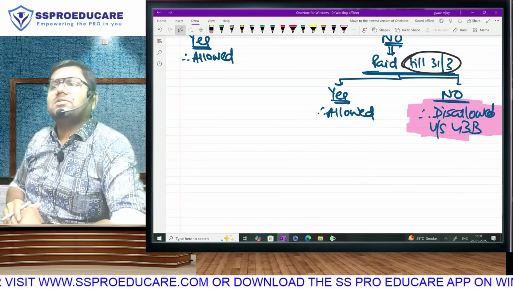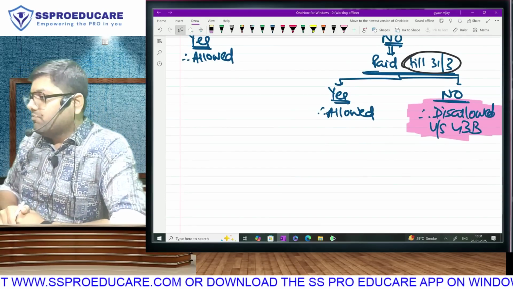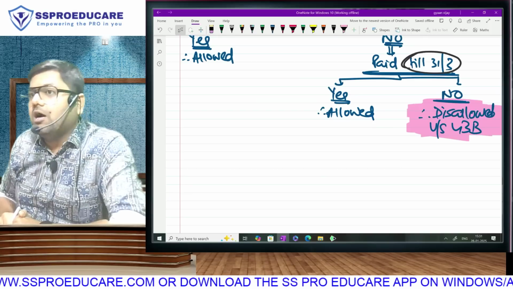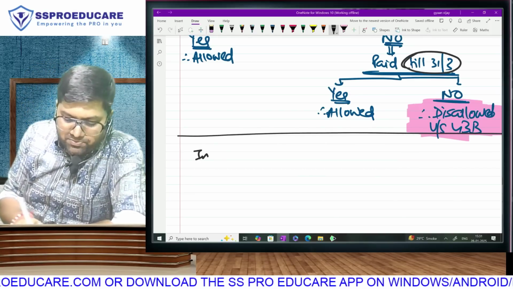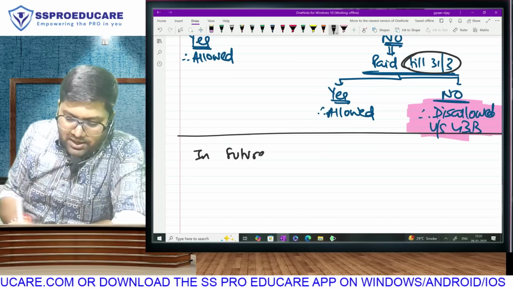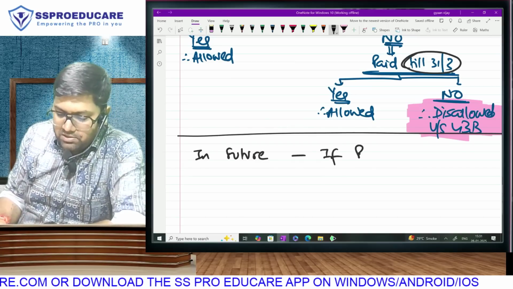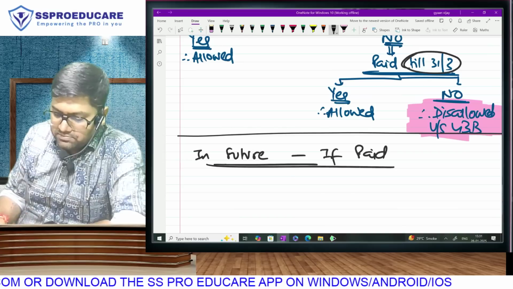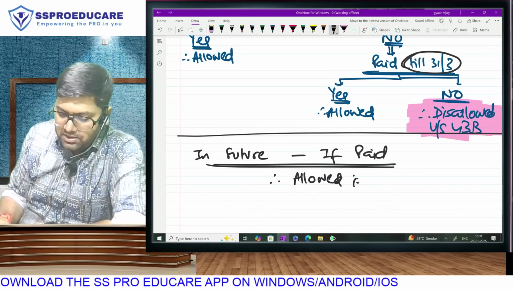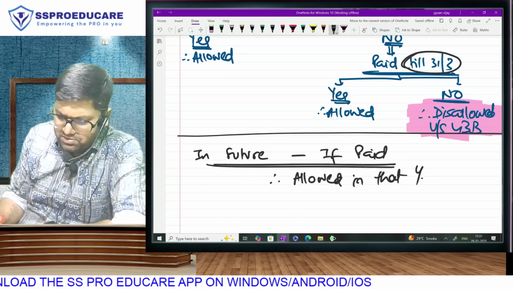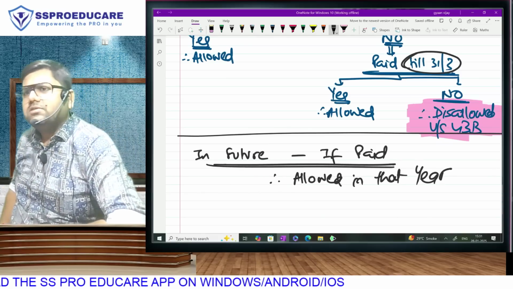This, ladies and gentlemen, is the list of expenses that are covered under 43B. And if they are unpaid, they will be disallowed. While they are disallowed now, is it possible that you have in future made this payment? So what will happen in that future year? It will be allowed in that year. We've seen this before with TDS, same thing, no?